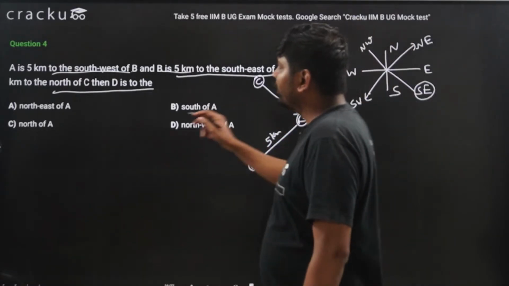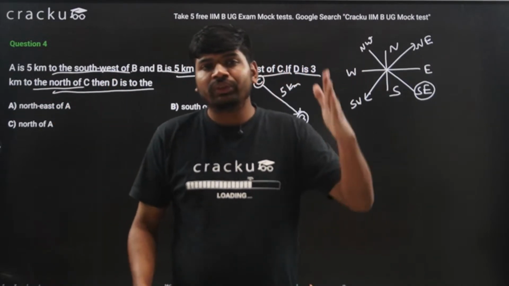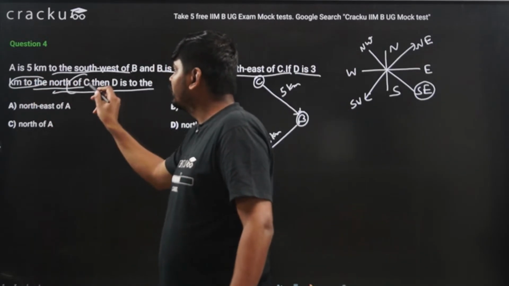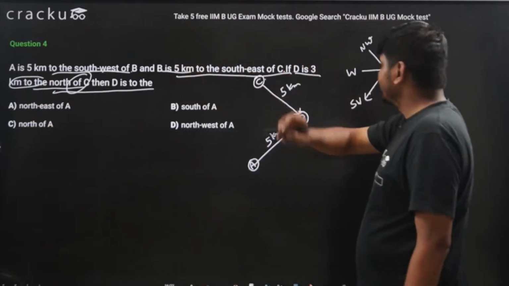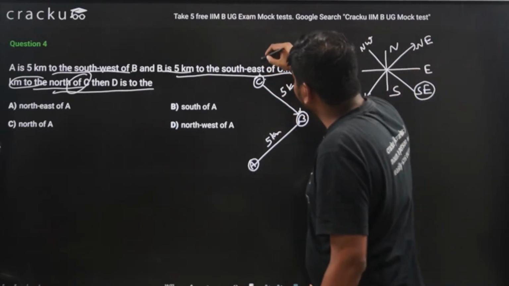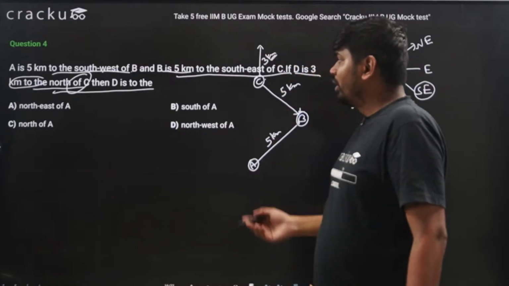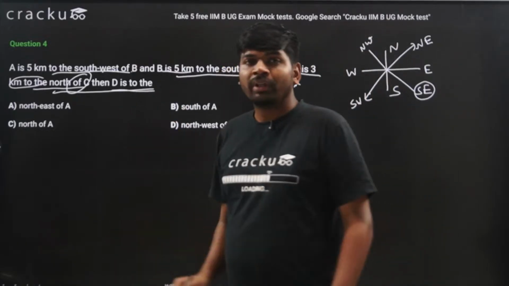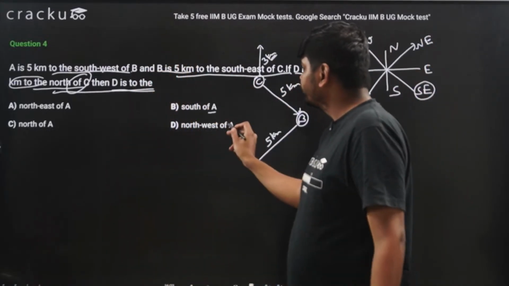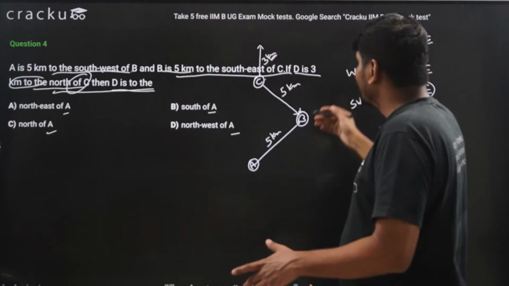D is 3 kilometers to the north of C. Where is C? C is here. What is the north direction with respect to C? This is the north direction. It is 3 kilometers from here. Then what is the position of D with respect to A? With respect to A, I need to find what is the position of D.